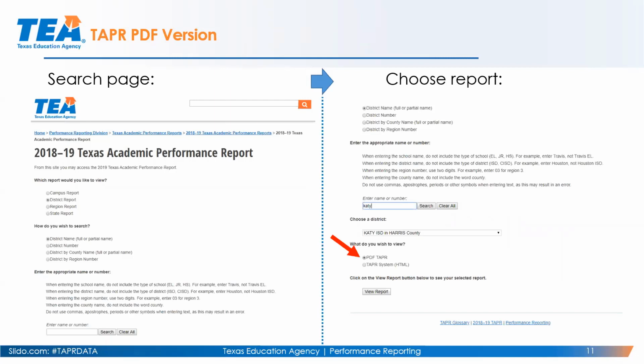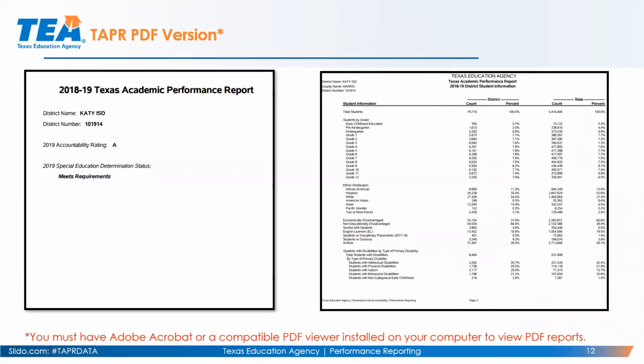And so when you're going to pull a TAPR report, this is how it would look. You would go to our current 18-19 report that we have. Let's say you wanted a district report. You would select district, and then you can search, for example, by district name or the district number. You can search, for example, for KDISD, and you would select the PDF TAPR to get the PDF version of any district's, in this example, KDISD's TAPR PDF.